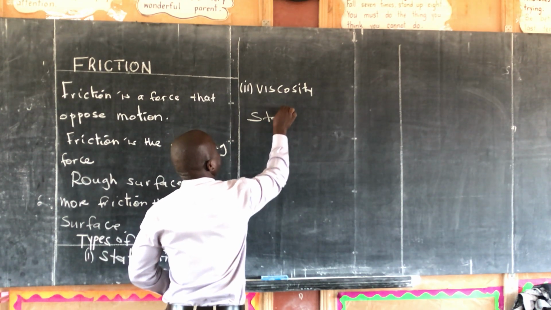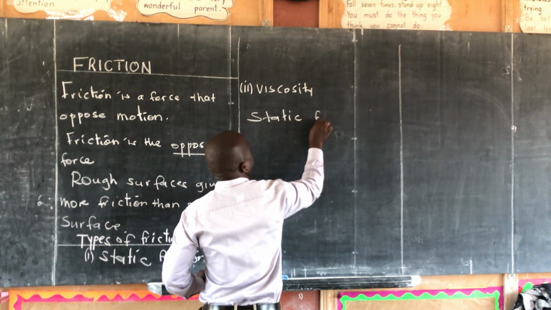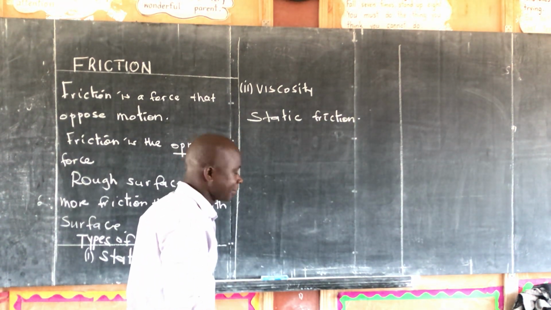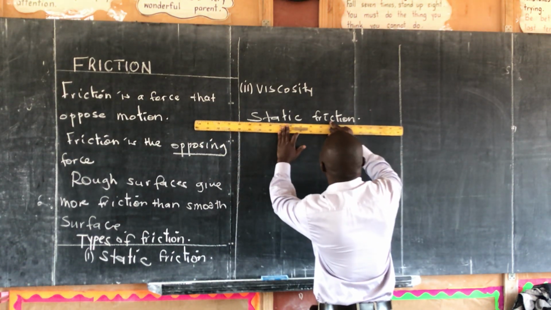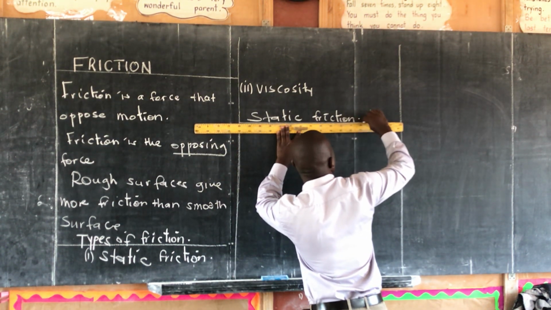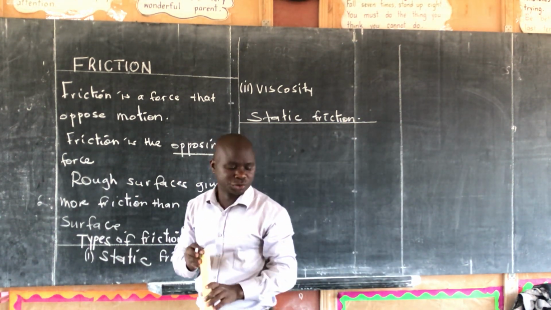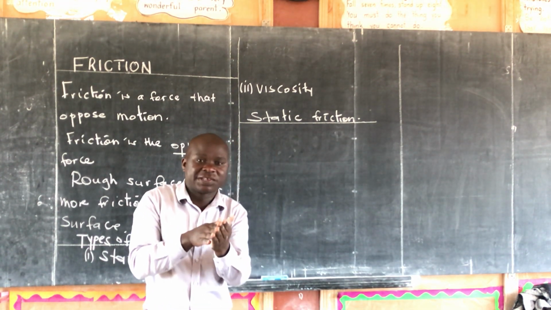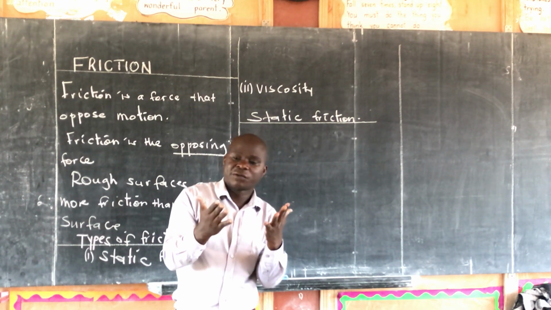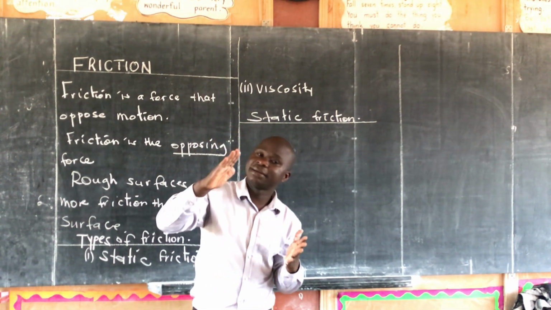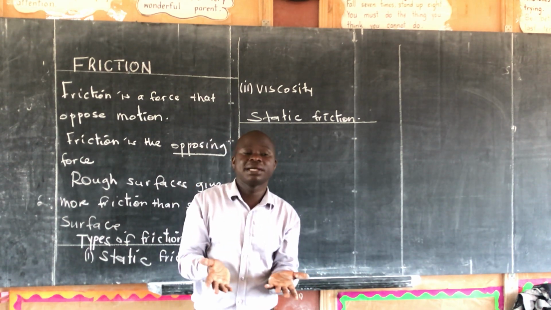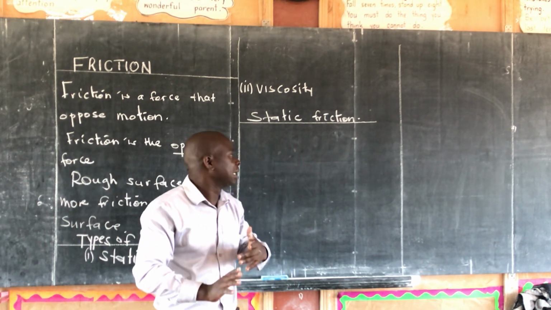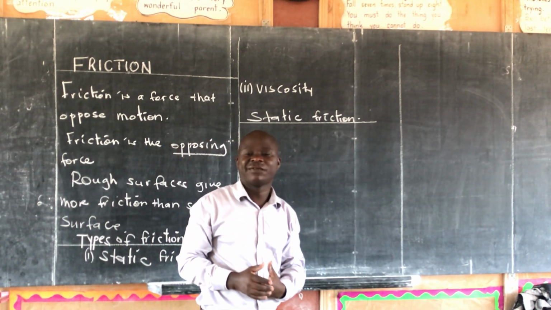I've said static friction. When you rub two solids, and you feel that force opposing motion, for example, if I rub my two palms, the friction formed between these two solids is called static friction.